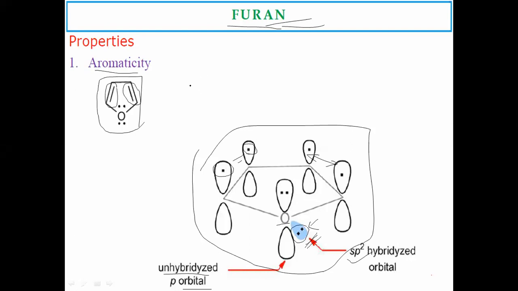Aromaticity characters: the compound should be cyclic in nature, it should have alternate single and double bonds, and it should pass the 4n plus 2 pi electron rule, that is Huckel's rule. Those compounds that are cyclic, with alternate single and double bonds, and pass Huckel's rule show aromatic character.